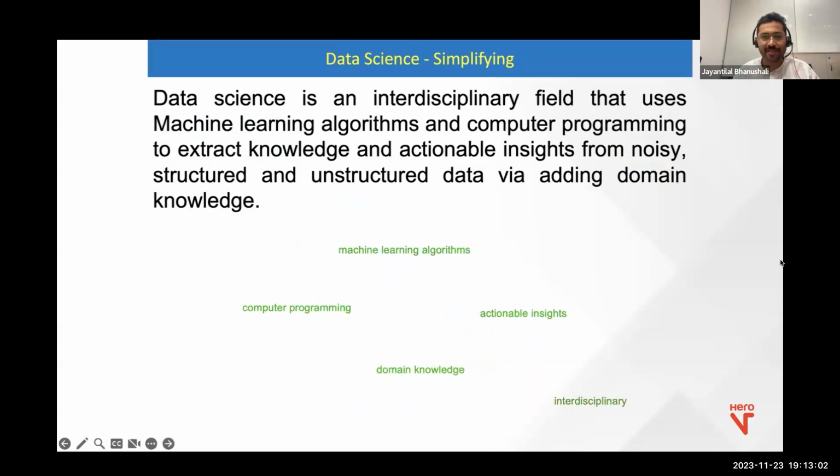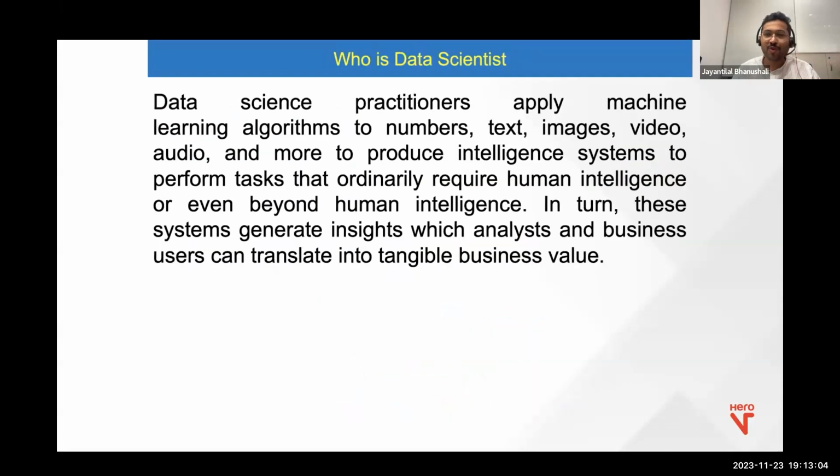Okay, I'll skip this. So who is a data scientist? In my experience, a data scientist is anybody who solves a business problem using data, right? If you have a business problem from the domain, if you have the data, and if you can answer that question or solve that problem using that data, you are a data scientist in very simple words.